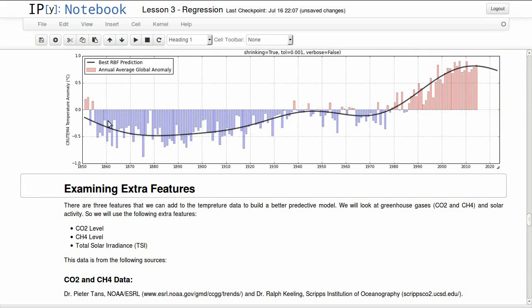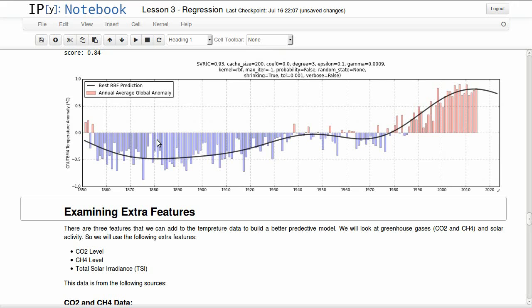We were just looking at temperatures and trying to predict where they are going. Usually you need more features. So if you know of anything that can affect temperature, you can add it into your predictive model to have a more informed predictive model.